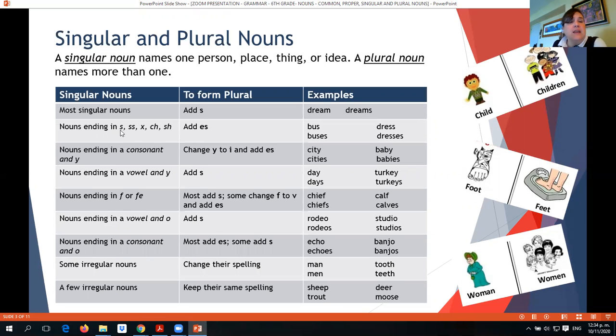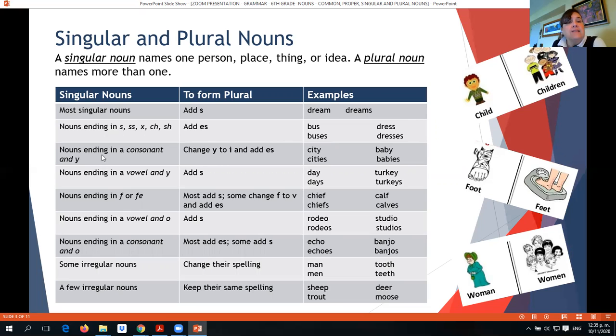For example, bus, it ends in an S, so you add ES and you form buses. Dress ends in double S, so you add ES, and you have dresses.